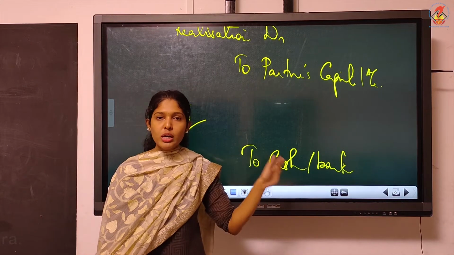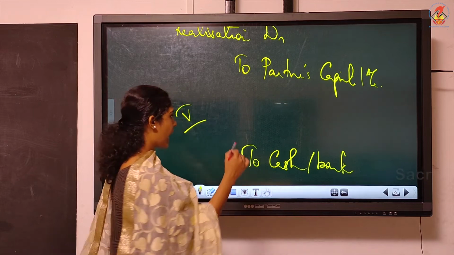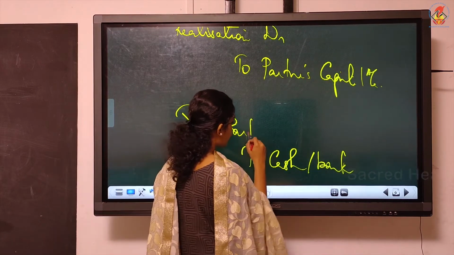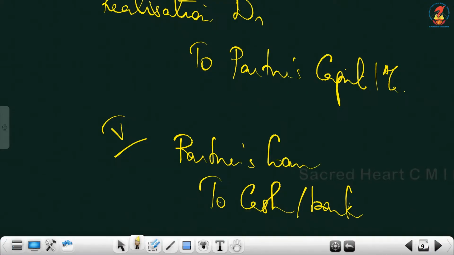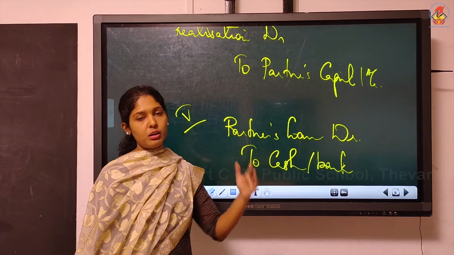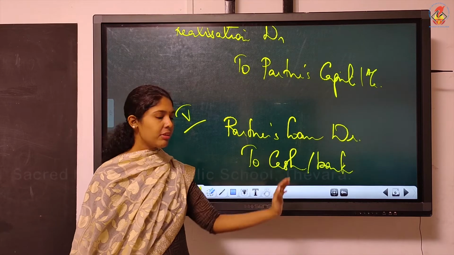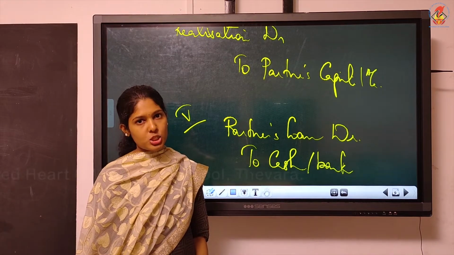But now, partner's loan we haven't closed and you can write it as partner's loan account itself. It's not realization. So this is the journal entry for settlement of partner's loan. The loan taken by the firm from a partner. Partner's loan debit to cash or bank. It is not having any effect in realization account.